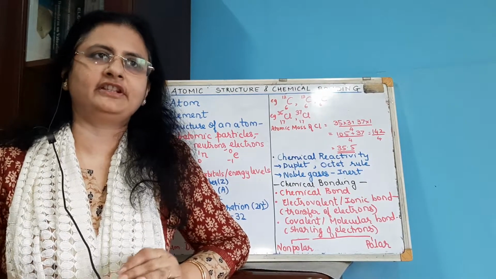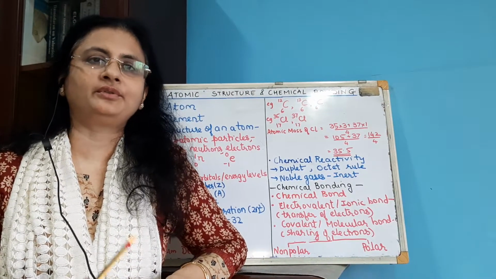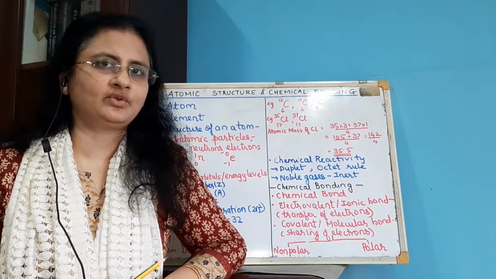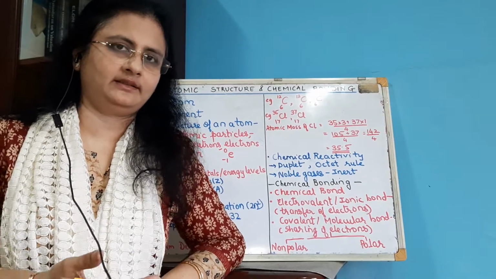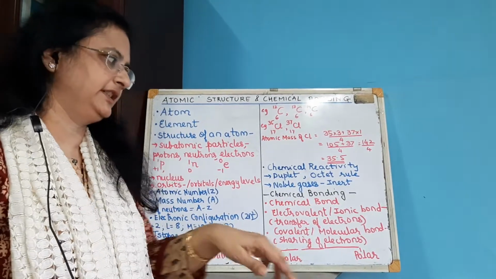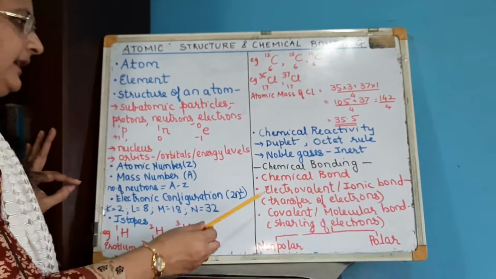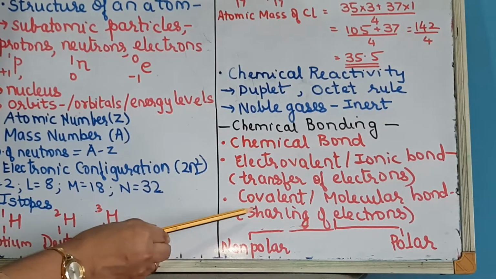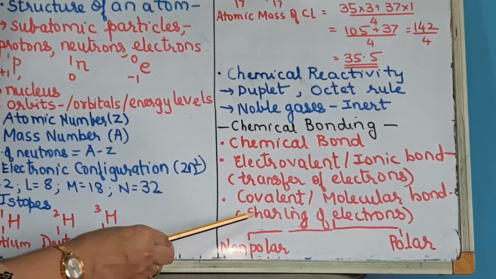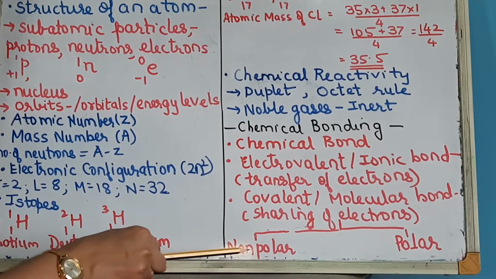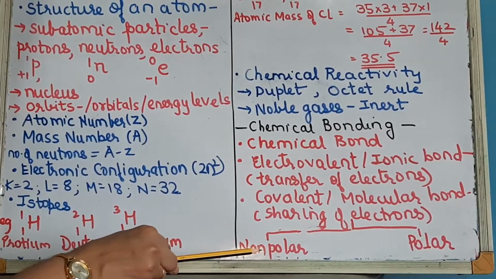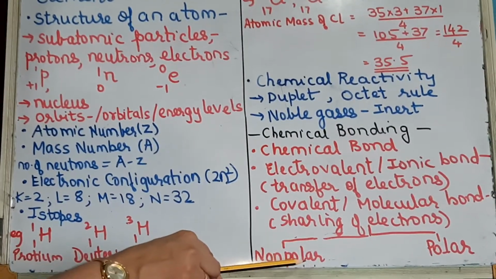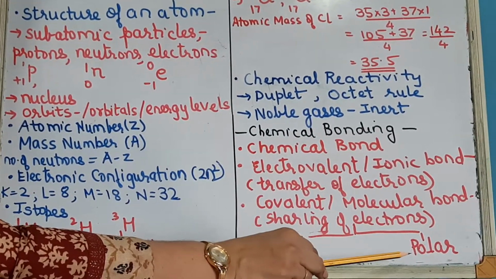Definitions are very important. You have to understand the definitions and know how to draw the orbital structures, which I will explain during the Zoom sessions, where we are going to draw the diagrams. Now coming to here, just have a look. Electrovalent or ionic is by transfer of electrons, and covalent or molecular is by sharing of electrons. Under covalent I have written two subparts, non-polar and polar: a non-polar covalent bond or compound and a polar covalent one.